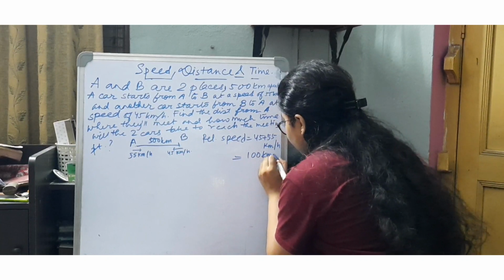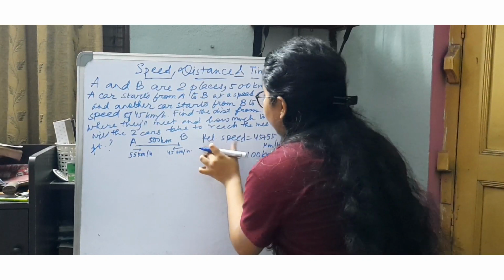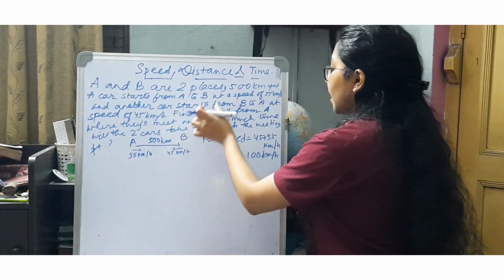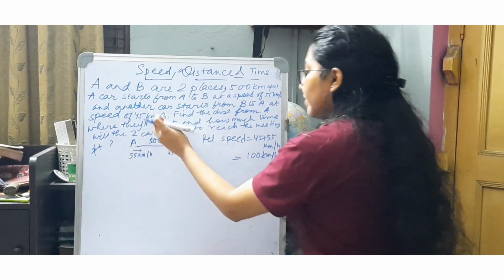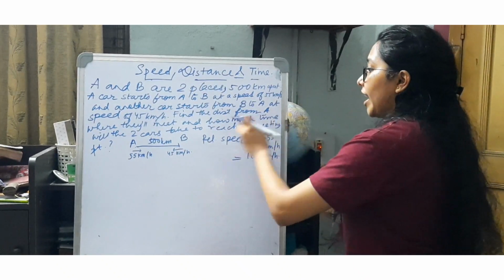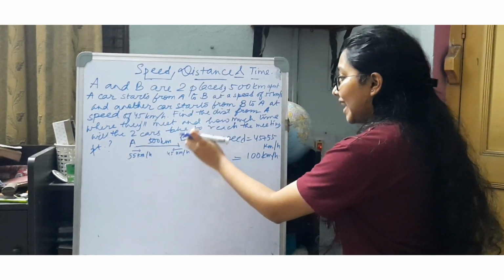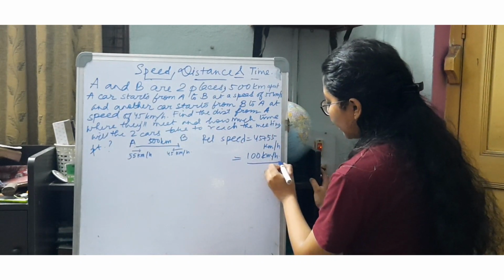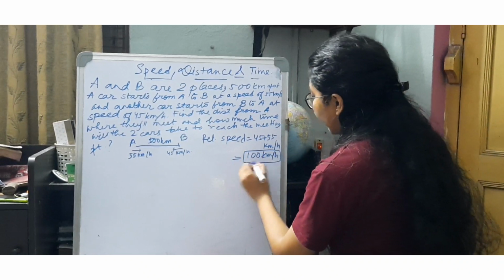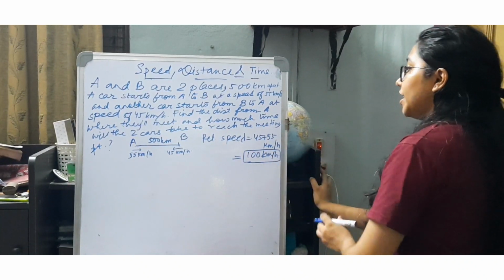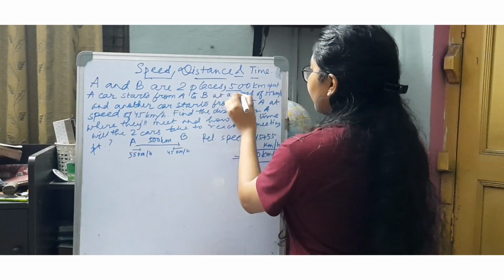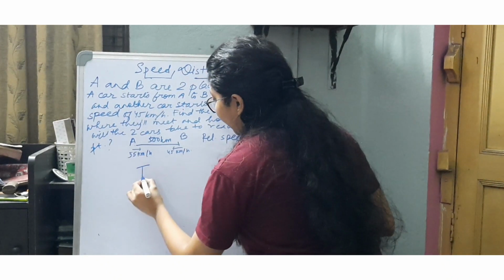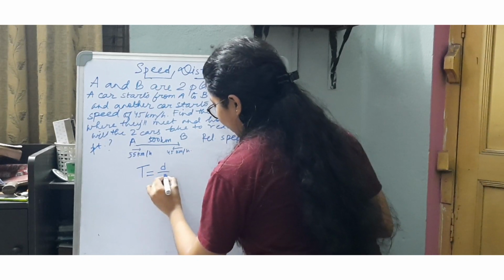So when we see the part of the question that has been asked, the distance from A where they will meet and how much time the two cars will take to reach the meeting point: if both of them are traveling at a relative speed of 100 km per hour, where they have to cover a distance of 500 km, then it is very evident that time is distance by speed.